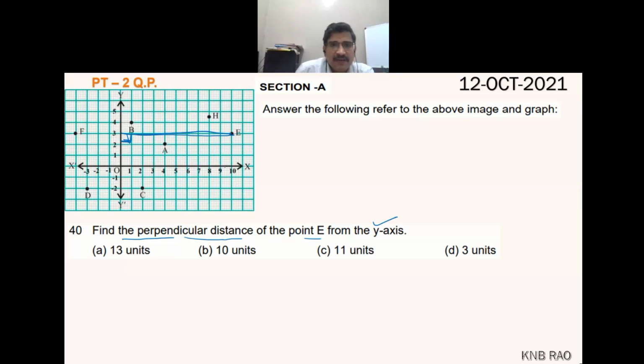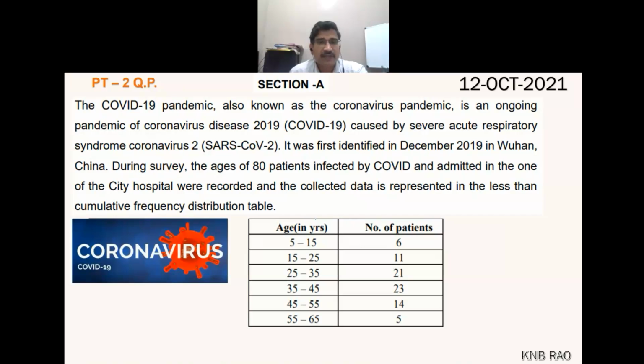It's always given by the x coordinate. 10 units. Some said 3, but that is the distance from the x-axis, not from the y-axis. From the y-axis, it is 10 units. Some children made a mistake and lost marks there.